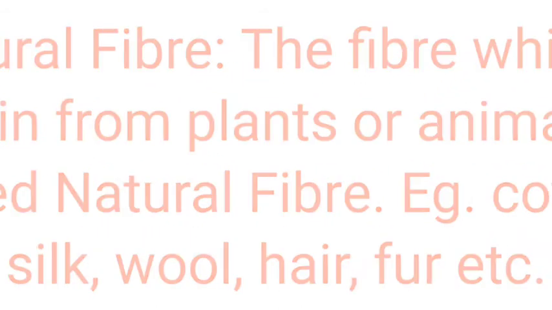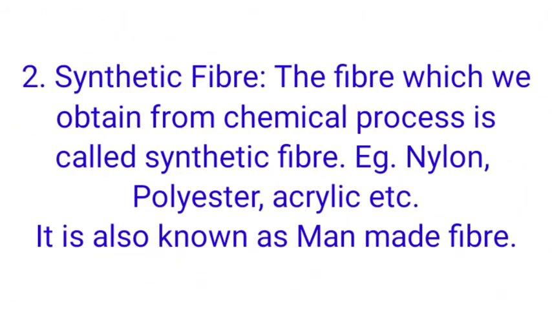Now we will know about the next fiber, that is synthetic fiber. So what is synthetic fiber? The fiber which we obtain from a chemical process is called synthetic fiber. Once again, I want to repeat this definition. The fiber which we obtain from a chemical process is called synthetic fiber.